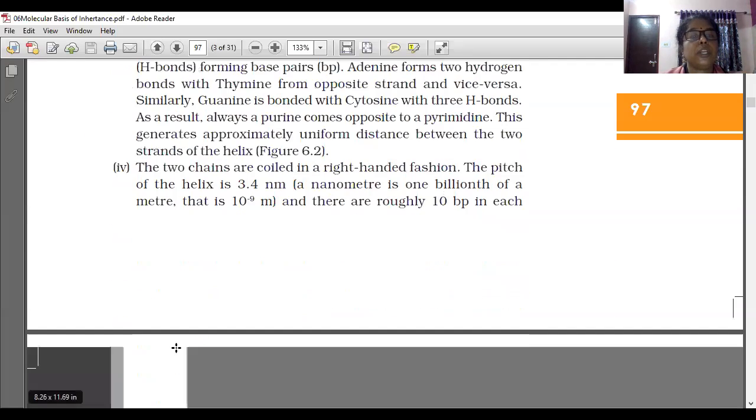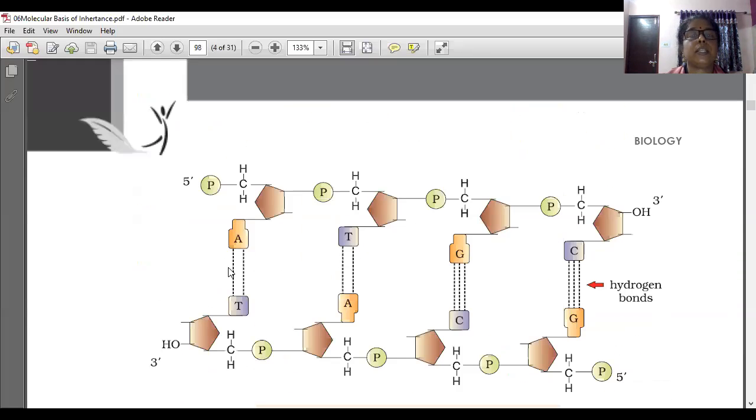And the structure of DNA, which we learned, is the structure of two polynucleotide chains shown like this. See this one, this is one polynucleotide chain, with a 5' end and a 3' end.